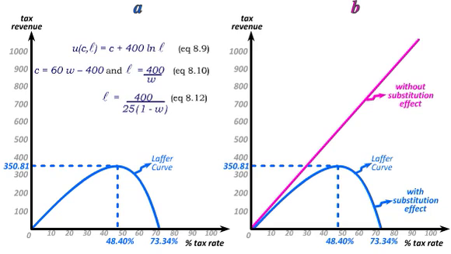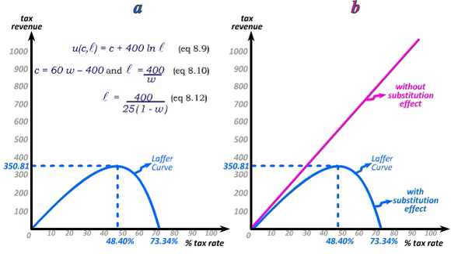This furthermore implies that the inverse U-shape of the Laffer curve is entirely due to the substitution effect in our example here. Put differently, if it weren't for the substitution effect, this worker would continue to work exactly the same number of hours as the tax rate on his wages increased. This would imply that as the tax rate increases, there would be nothing to diminish the tax revenues that we collect from this worker. He'd just keep on paying his taxes. This would in turn result in a straight linear relationship for the Laffer curve, which is pictured here as the magenta line.